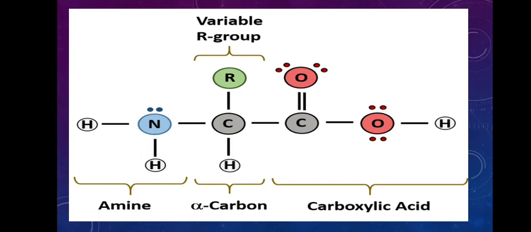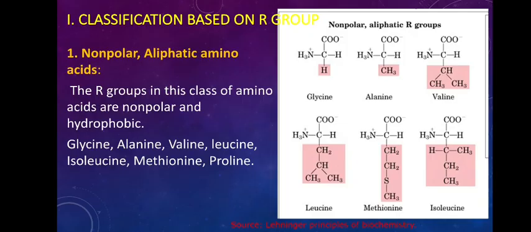The 20 different amino acids are different from each other because of one particular group, the R group. In all other ways they are similar, but this R group varies and accordingly you have 20 different amino acids. Hope you are clear about it.